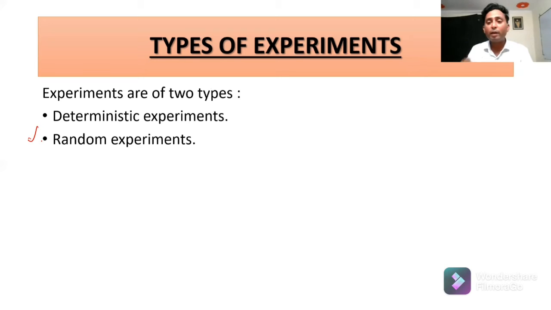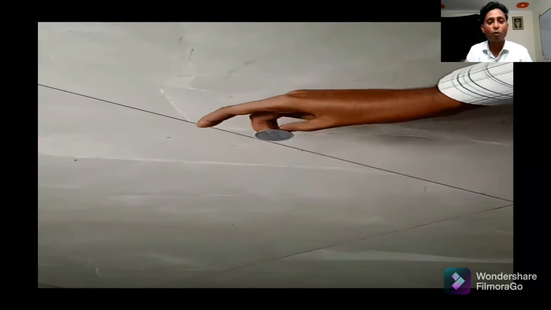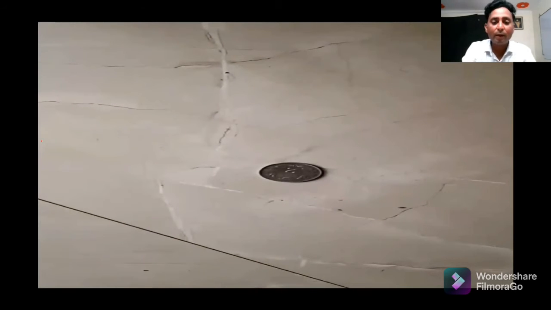So what are random experiments? The experiments whose results are not certain. I will give you some demonstration. This is the experiment of tossing a coin. This is a random experiment because we don't know which outcome will come before the experiment has been done. This is tail, and before that was head.